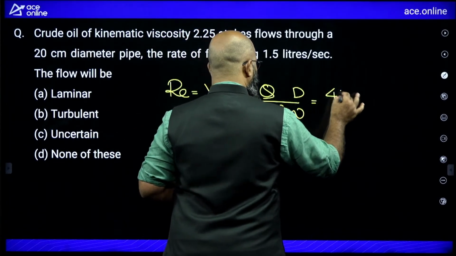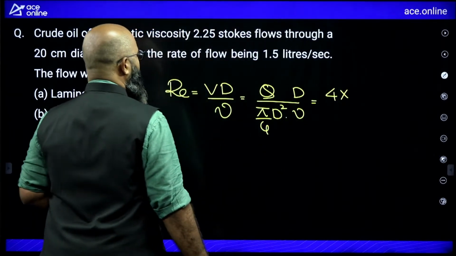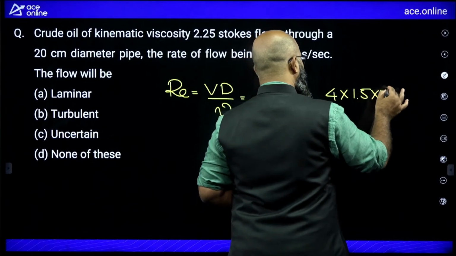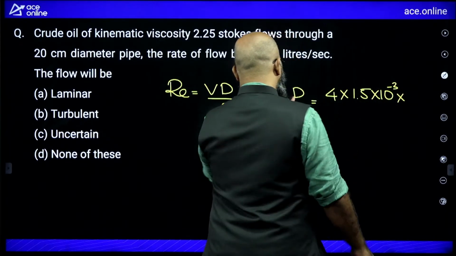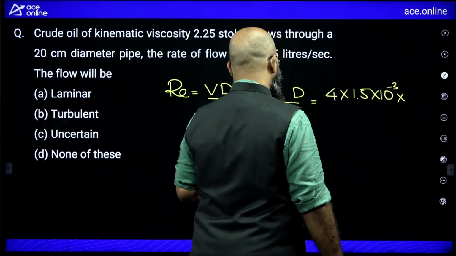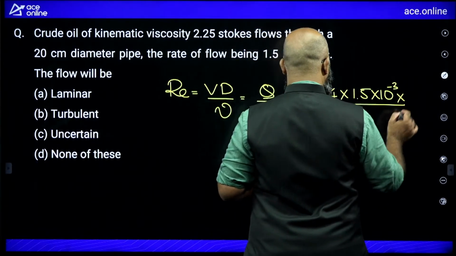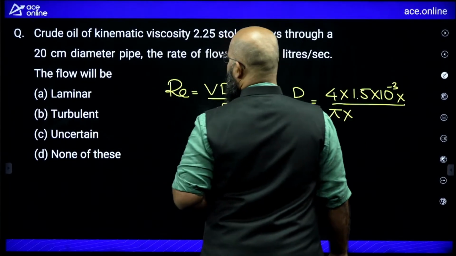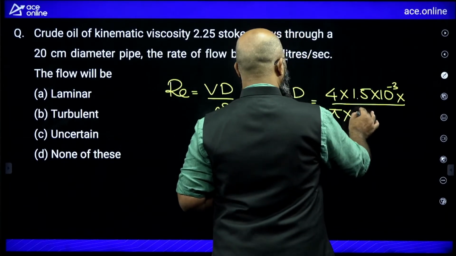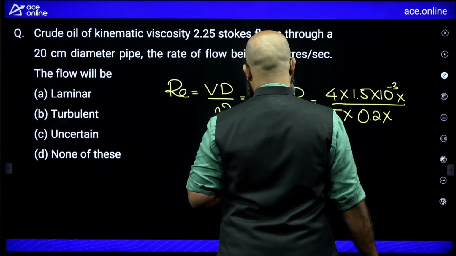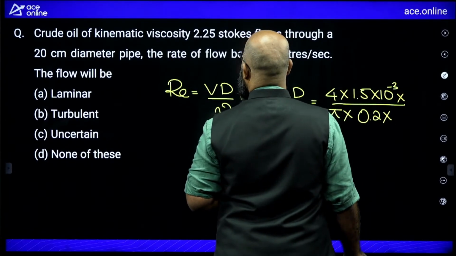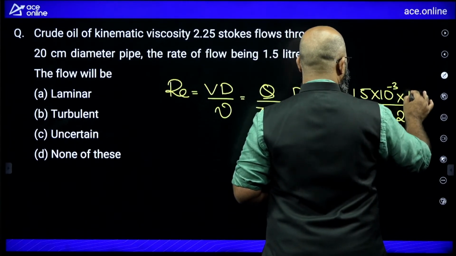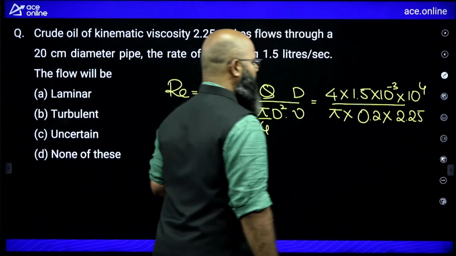So this is equal to 4 into Q, the value of Q over here is 1.5 liter per second, that is 1.5 into 10 power minus 3. One d cancels off over here. Divided by pi into diameter. Diameter is equal to 0.2, multiplied to nu, which is 2.25 stoke, that is 2.25 into 10 power minus 4, over here becomes 10 power 4.